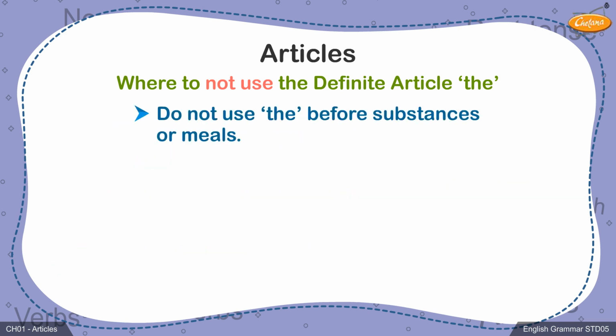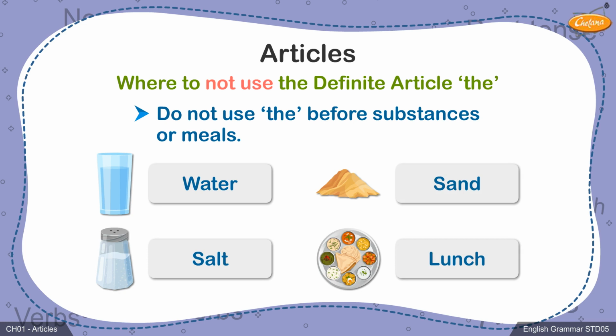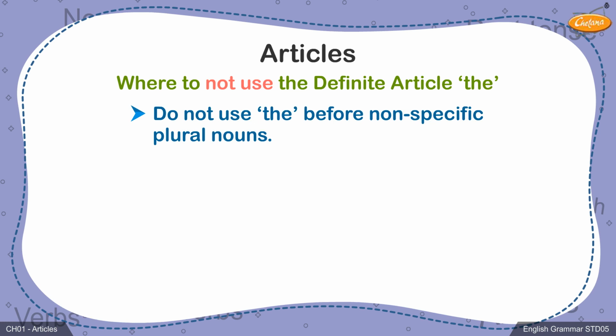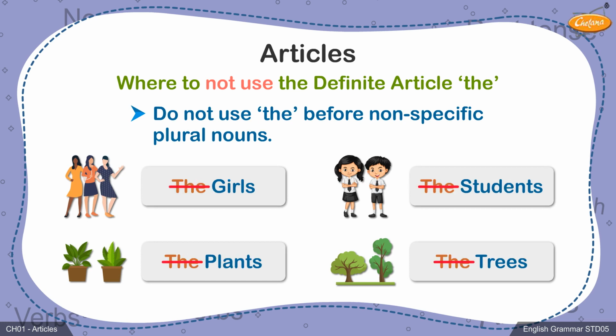We all use uncountable nouns like water, sand, salt, lunch, etc. while conversing with other people or writing sentences. We have also discussed the articles a and an cannot be used before such substances or meals. Similarly, the article the should not be used before such nouns. Students, we use plural nouns like girls, students, plants, trees, etc. We should not use the article the before such non-specific plural nouns.